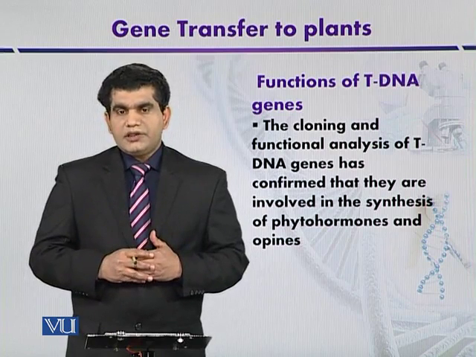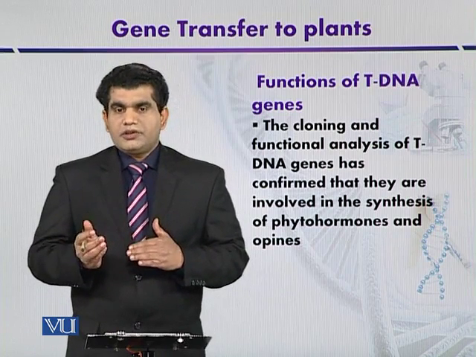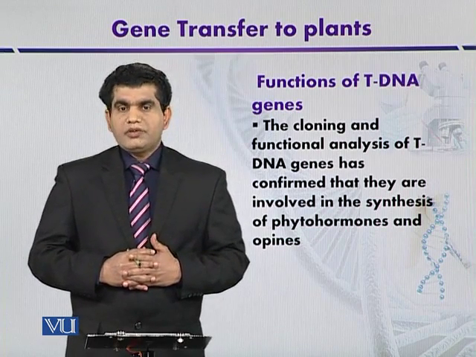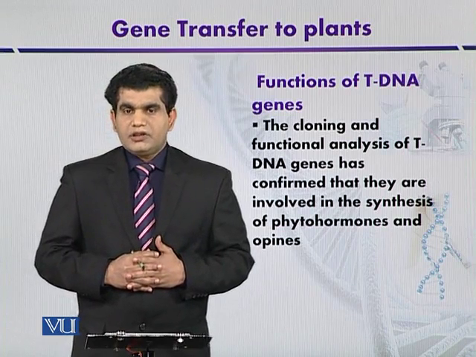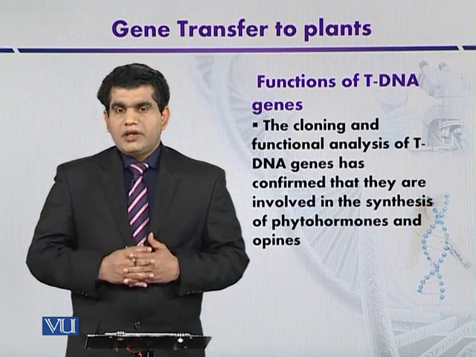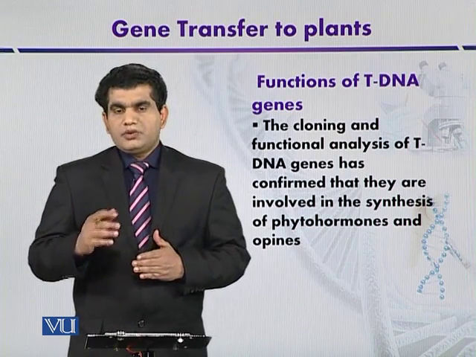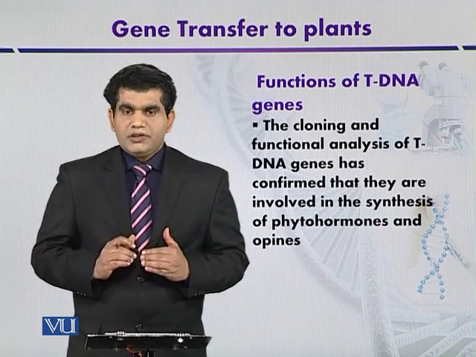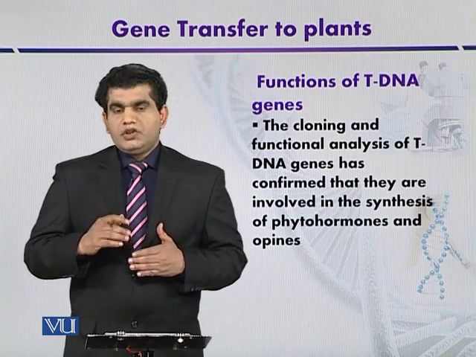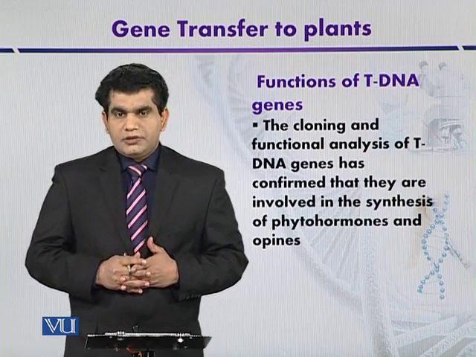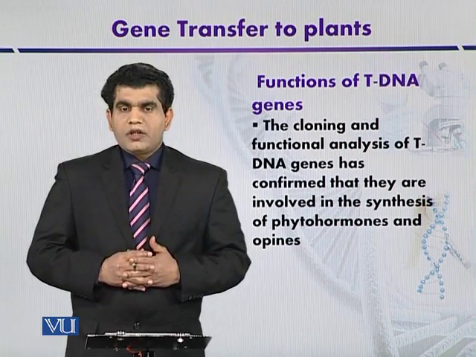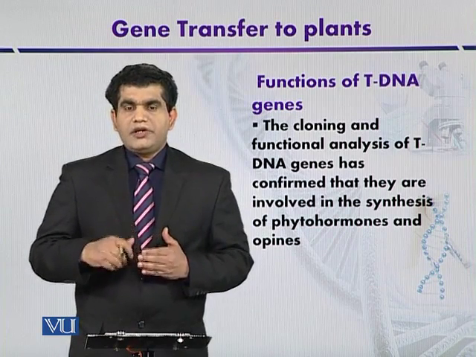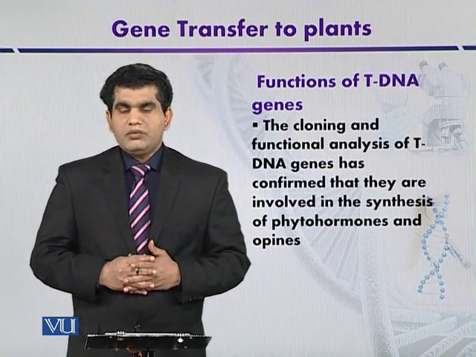We have earlier studied that cytokinin and auxins, with reference to plant tissue culture, are very important hormones because their appropriate balance can result in organogenesis from the callus, or you can say that new tissues can be formed when we keep the balance of these two phytohormones. When their balance is disturbed, then tumor morphology is also disturbed. So we can say that one region of the tDNA contains genes that are involved in the phytohormone biosynthesis.